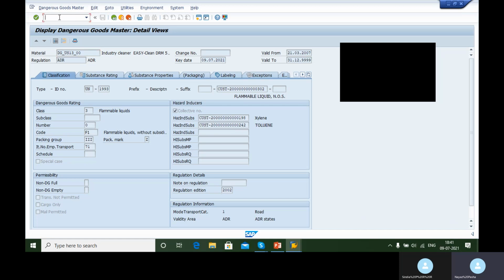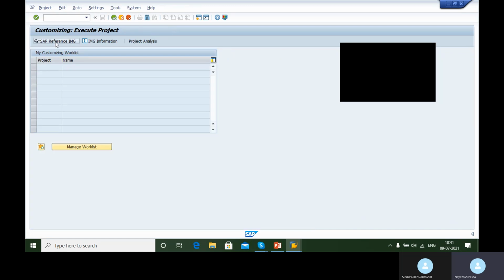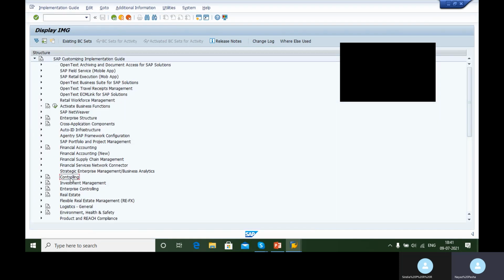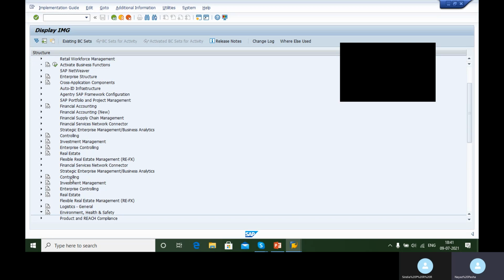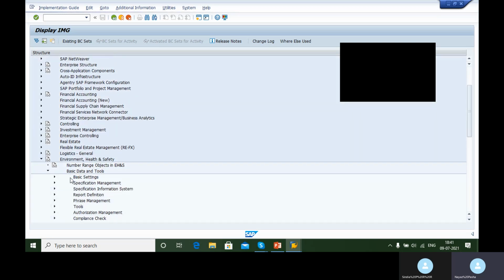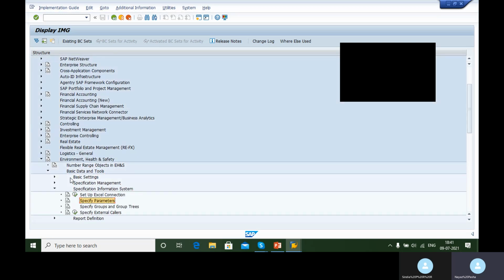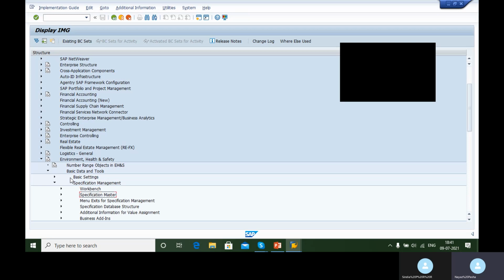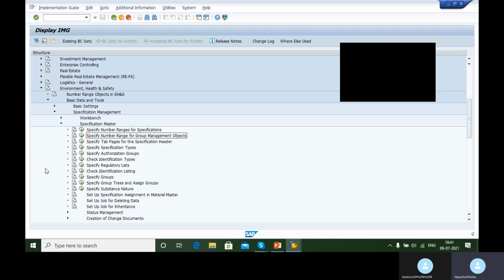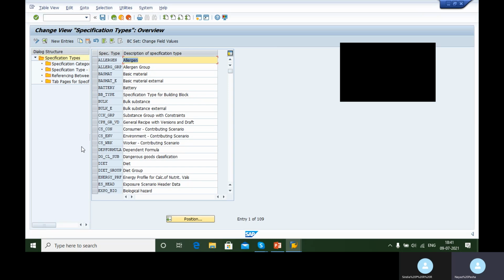I'll tell you, you have to go to SPRO, this is the route, then go to reference IMG, then go to your EHS component, then go to your basic data and tools, specification management, master, then go to specify specification types. This is where you will come and create or configure new data that will be used by the end user of the client company.